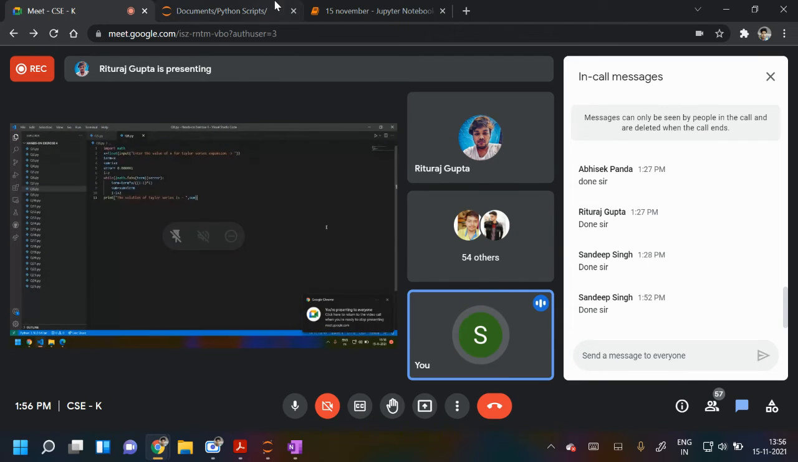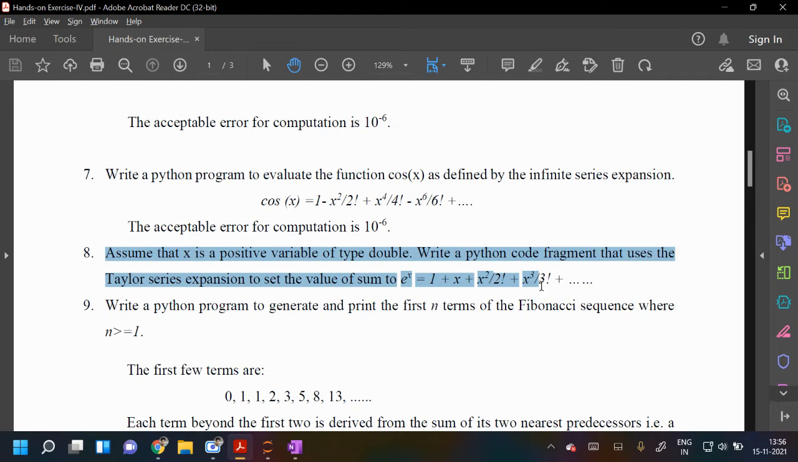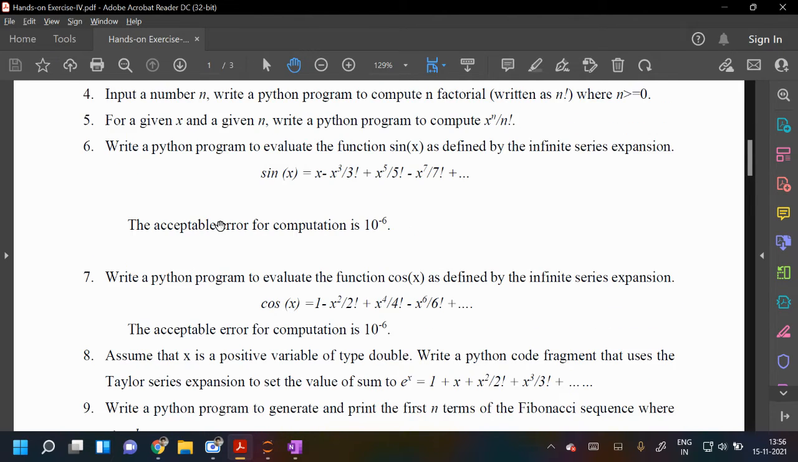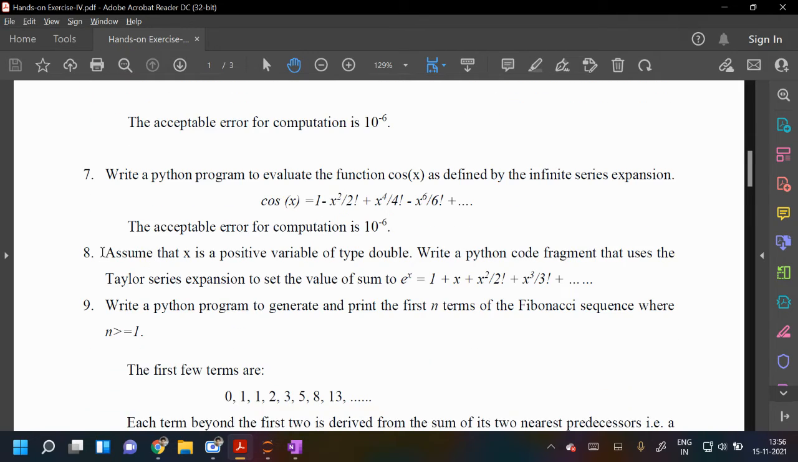So the error, you have already considered the same thing, right? Here, I think the one who made this assignment missed writing the error, right? Yes, sir. Sir, actually, I was saying that in 6 and 7, the acceptance error is given as 10 to the power minus 6. So you also considered the same in 8. Yes, sir. Okay, okay.